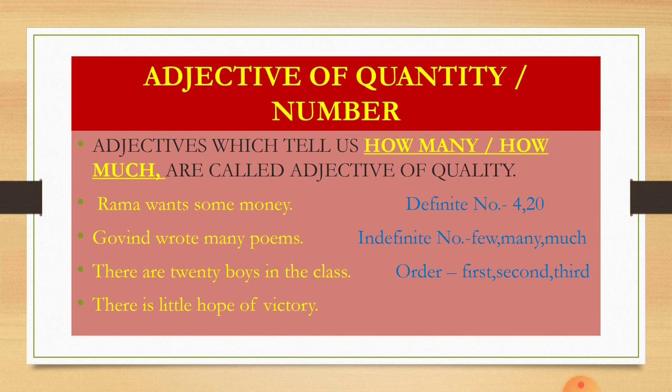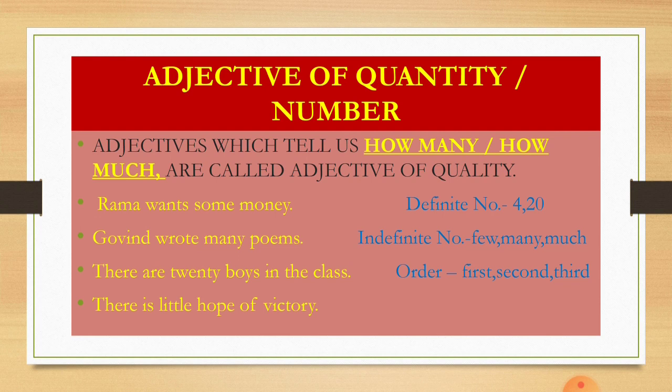Next we have adjective of quantity or number. That means these are the adjectives which tell us how many something is or how much something is. These words are called adjective of quantity. Let us understand through example. Ram wants some money.